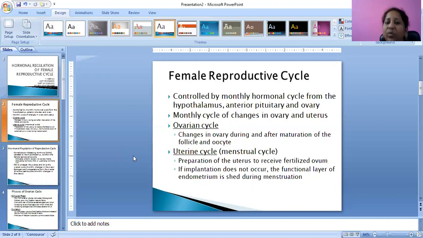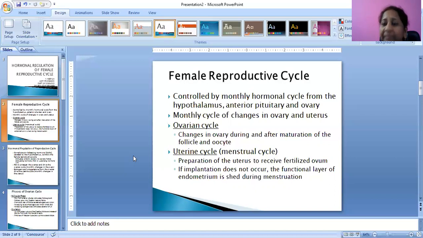Ovarian cycle. What is the ovarian cycle? In the ovarian cycle, first, follicle: changes in the ovary during and after maturation of the follicle and oocytes. What happens when follicle stimulating hormone stimulates the follicles present in the ovary?